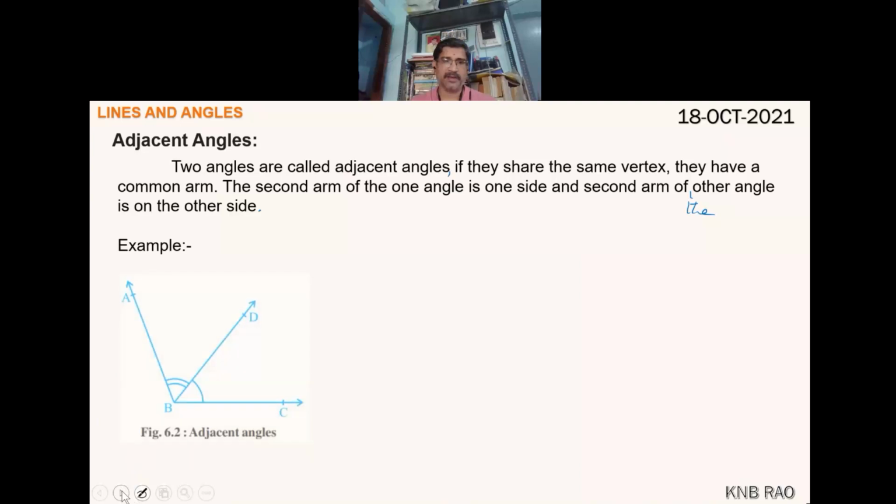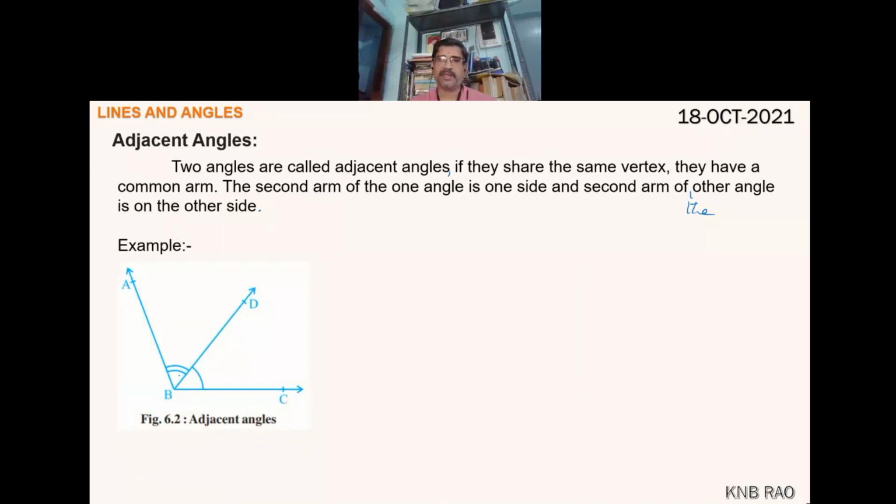Example. Here is a pair of adjacent angles. Angle ABD and angle DBC is a pair of adjacent angles.